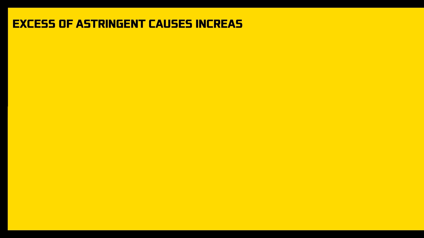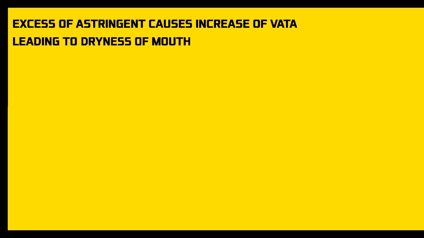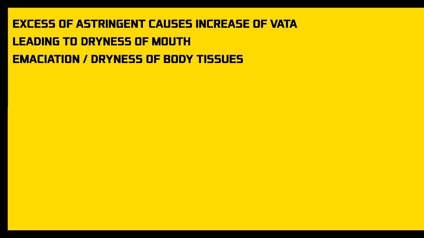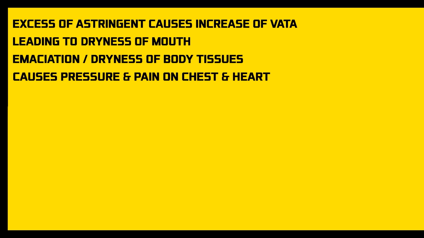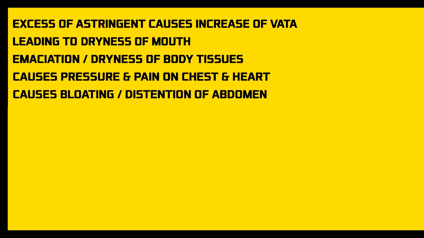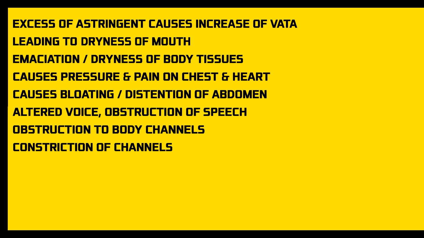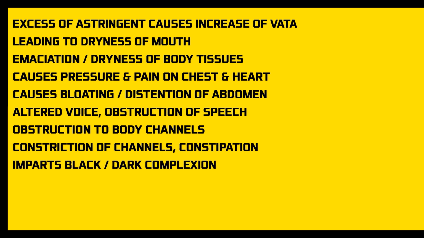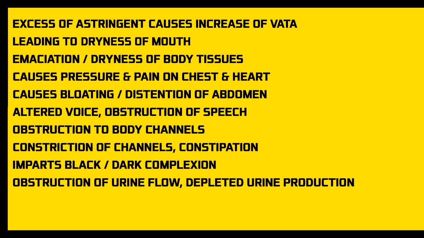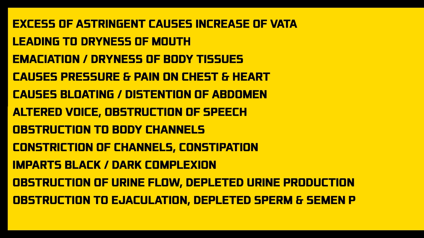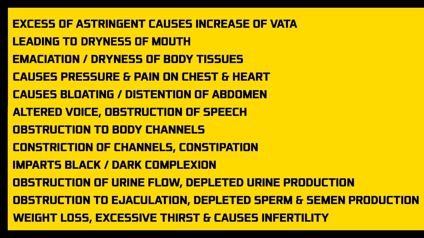Symptoms of excessive astringent taste consumption. Excess of astringent causes increase of Vata, leading to dryness of mouth, emaciation or dryness of body tissues, causes pressure and pain on chest and heart, causes bloating or distension of abdomen, altered voice, obstruction of speech, obstruction to body channels, constriction of channels, constipation, imparts black or dark complexion, obstruction of urine flow, depleted urine production, obstruction to ejaculation, depleted sperm and semen production, weight loss, excessive thirst and causes infertility.